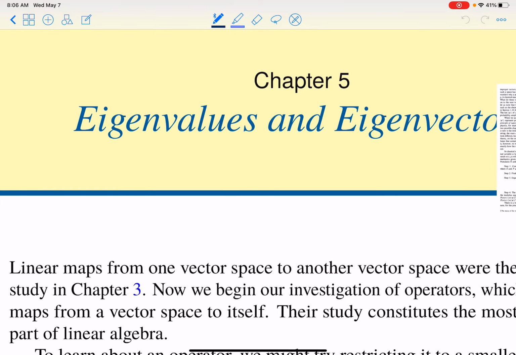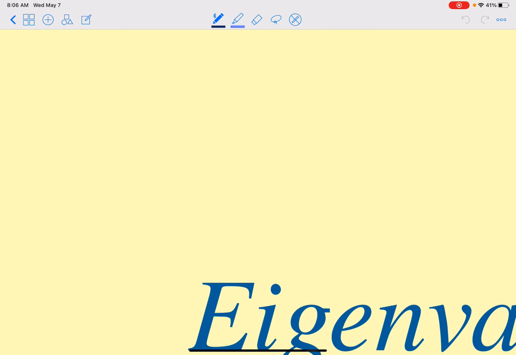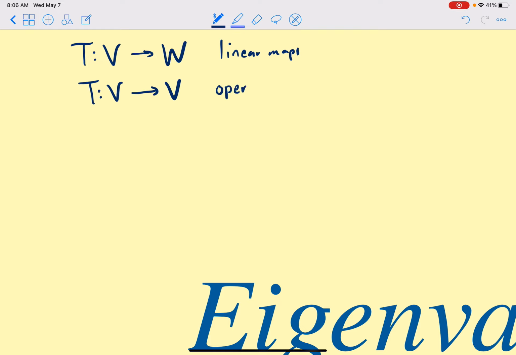Okay, hi everyone. So this is about chapter 5, and here instead of doing a linear map from some vector space V to another space W, we call these linear maps. But if we have a linear map where T goes from V back to V, it gets a special word: operator. And the reason is we can prove a lot more about these because we can do polynomials of an operator. What does that mean?